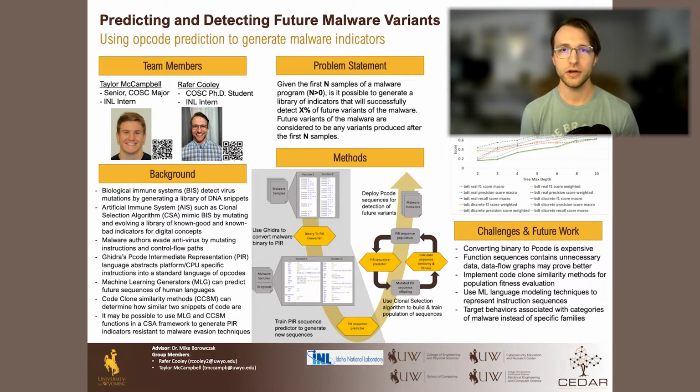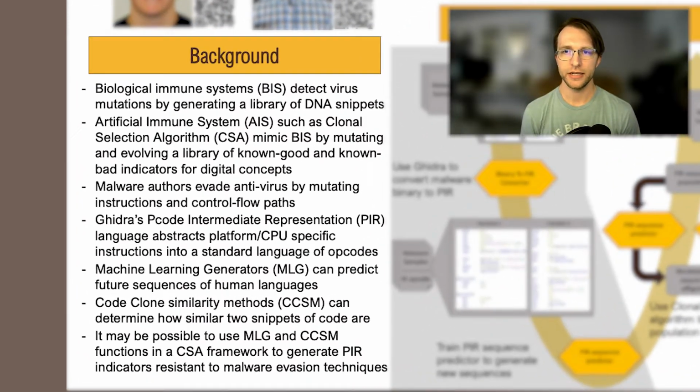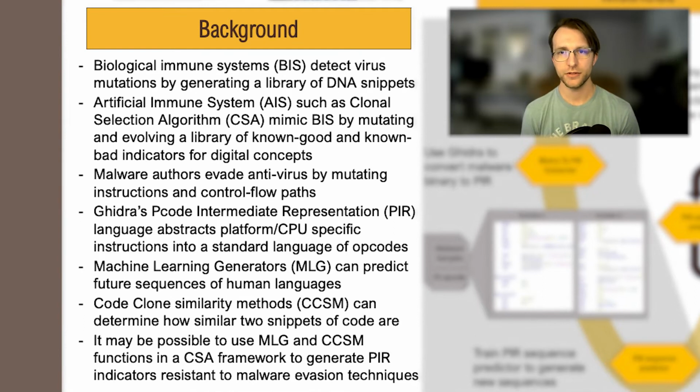This project focuses on using artificial immune systems to generate malware indicators that are resistant to common obfuscation techniques. But first, a little bit of background on the main concepts related to this project. This project involves bio-inspired evolutionary algorithms, reverse engineering of malware, natural language models, and code clone detection algorithms.